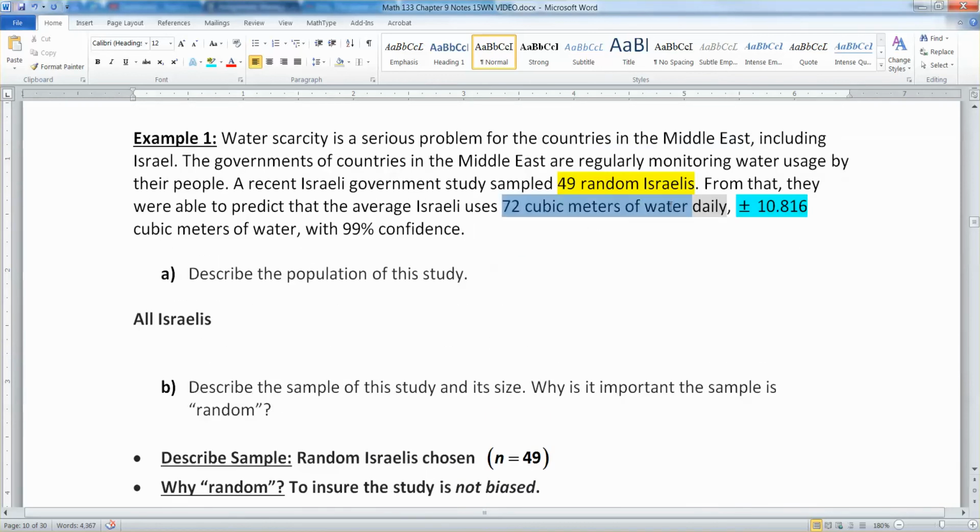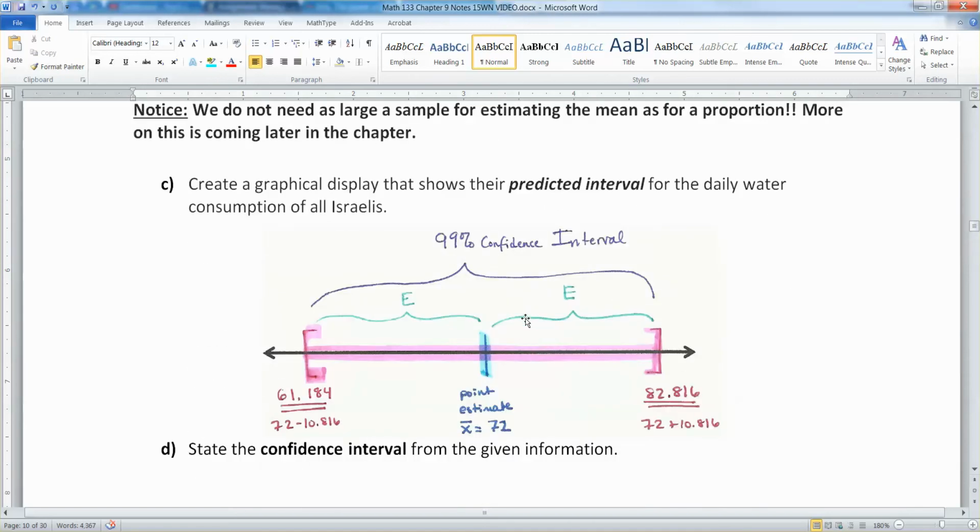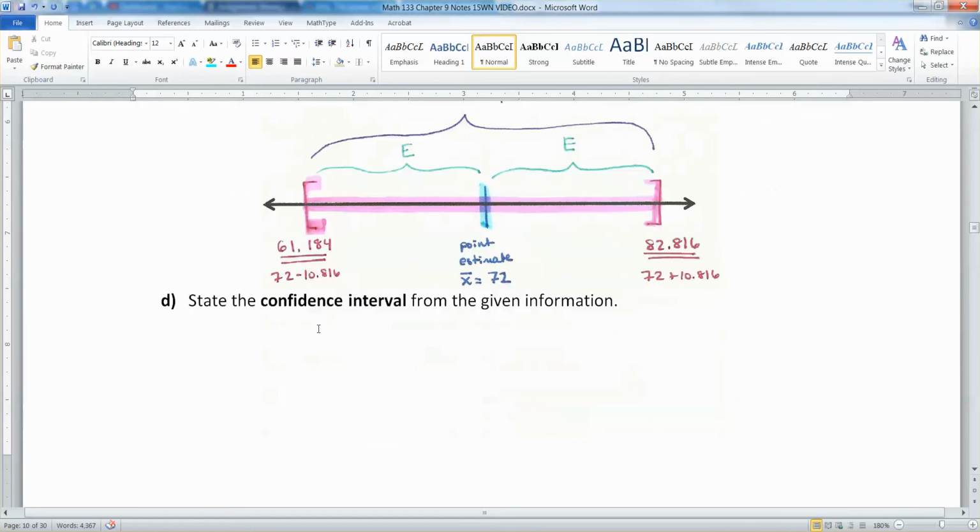They thought it would be 72 cubic meters of water. Then you add on, subtract away your margin of error, which was the 10.816. That error is that distance between the edges and that center. So the confidence interval itself is the two edge numbers, the 61.184 and the 82.816.